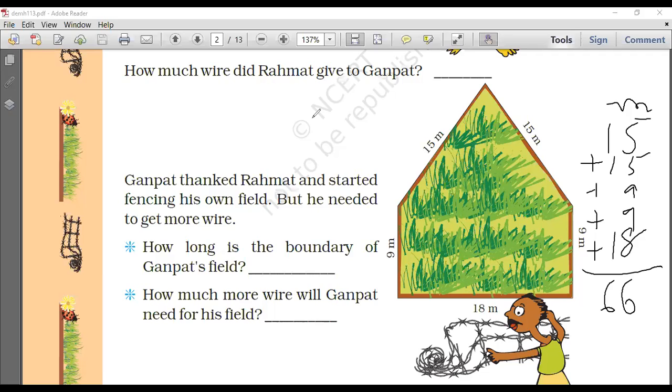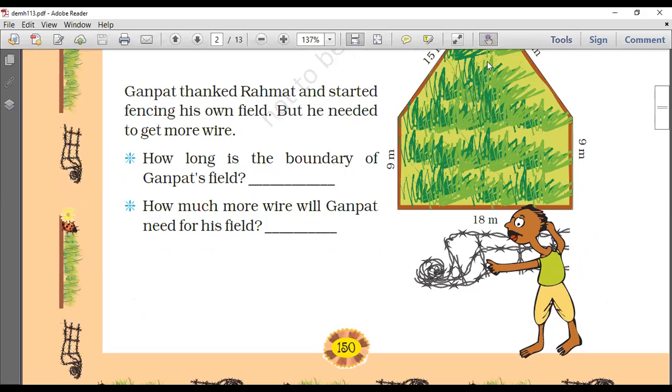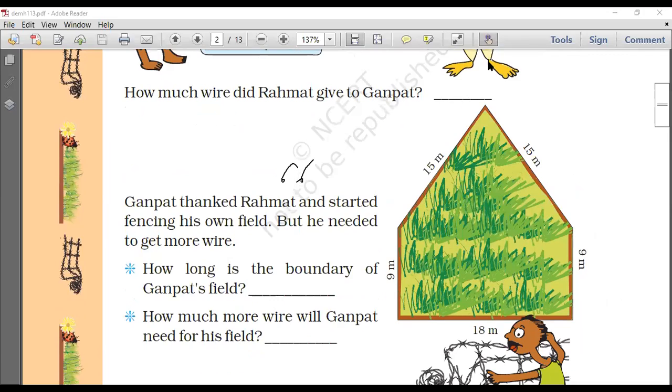Okay, right. So, how long is the boundary of Ganpat's field? It is 66 meters. How much wire will Ganpat need for his field? How much does he have? You already have written something here, which is 16 meters. He needs 66 meters, right? So how much more does he need? 50 meters, correct word.